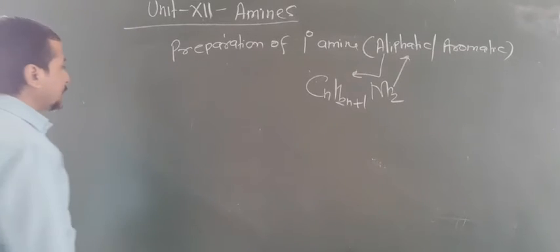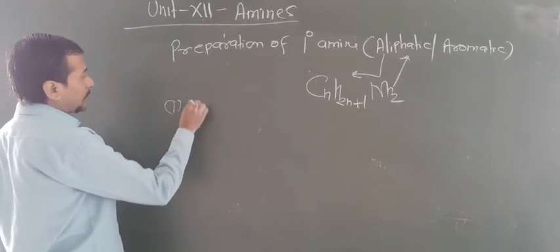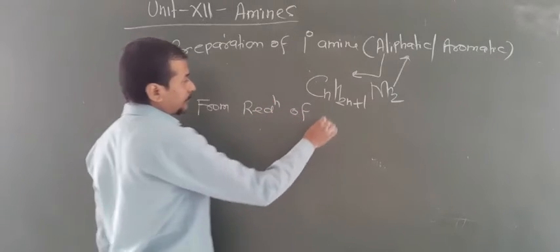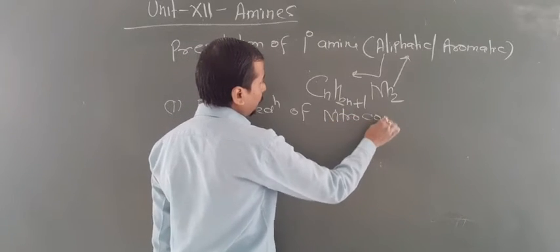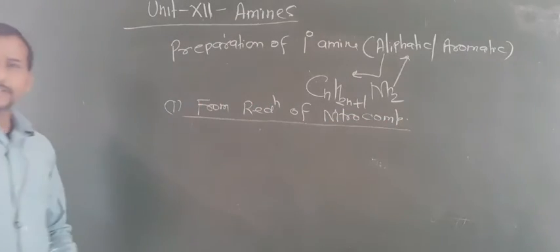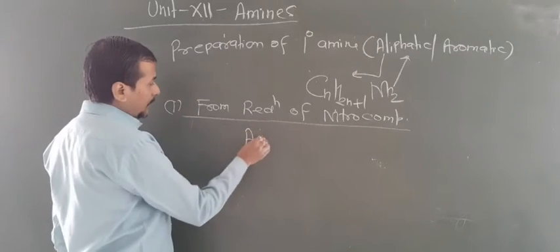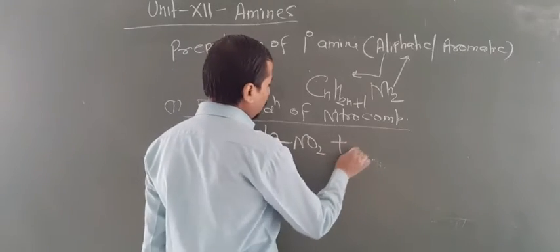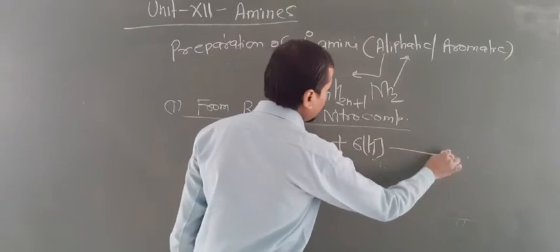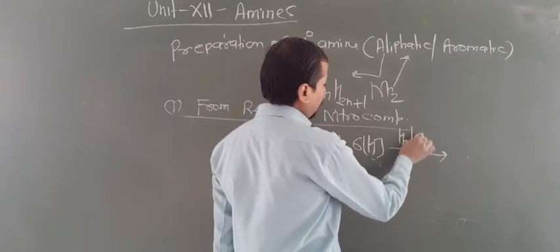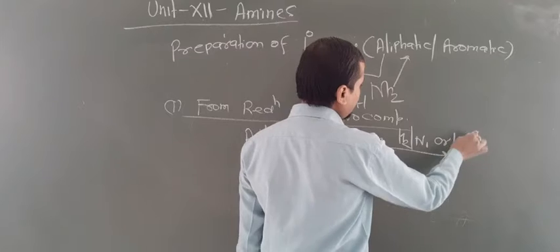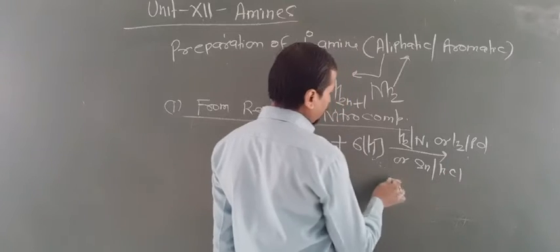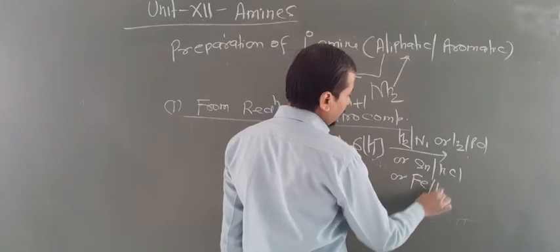Now let us focus on the preparation. The first preparation method is from reduction of nitro compound. Look at here, what you have to do? You have taken the aryl group R and this is attached to NO2 group. Now this will be reduced by taking 6 nascent hydrogen. This can be done either in presence of H2/Nickel, either in presence of H2/Pd, either in presence of Sn/HCl, either in presence of Fe/HCl.